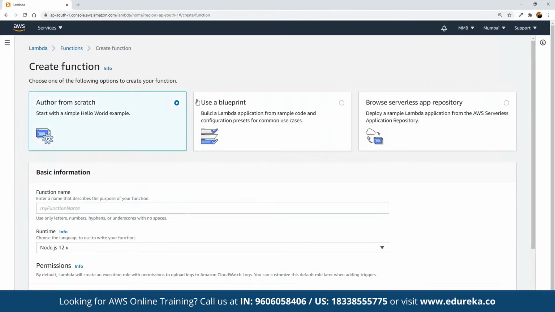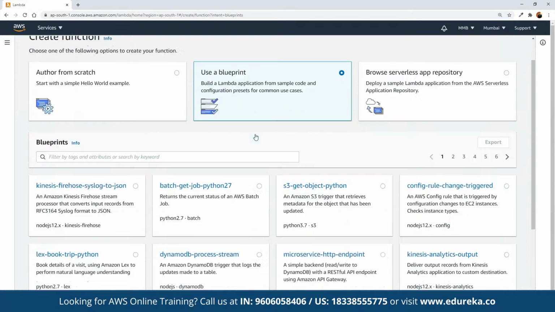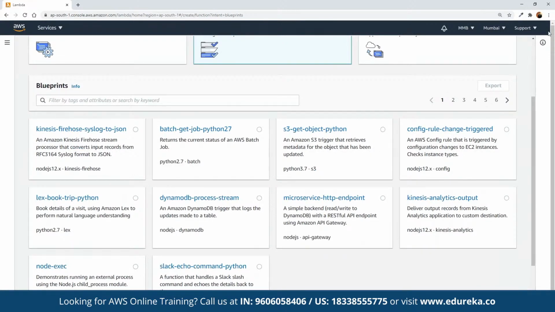Now in Lambda, we have three options. Either we can create a function from scratch, we can create a function using a blueprint, or we can simply use the serverless app repository that has been submitted by the public to get started. So first of all, we can author from scratch. Now when we are defining the blueprint, we can get multiple function blueprints which we can use as a base to get started.